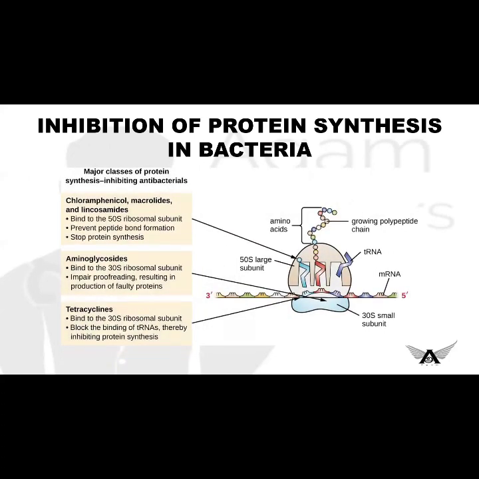Before going to this, we'll see how they inhibit. Chloramphenicol, a main antibiotic, binds to the 50S ribosomal unit and prevents peptide bond formation. Aminoglycosides bind to the 30S ribosomal unit and impair proofreading. Tetracycline binds to the 30S ribosomal unit and blocks the binding of tRNAs. This is the major mechanism by which they inhibit.